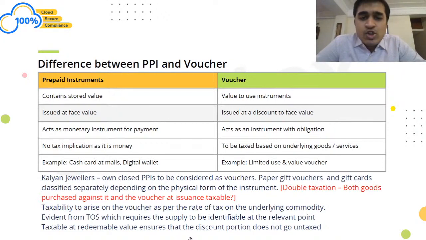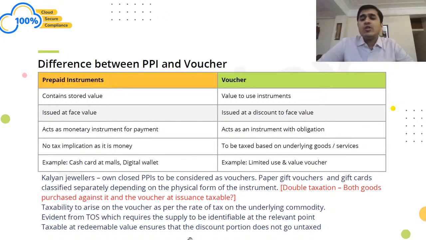In case of prepaid instruments, there will be no transaction, no tax implication, as this is money itself. In case of vouchers, whatever tax is there on the underlying goods or services would be applicable here also. Let us say 200 rupees was the value of the voucher which you are redeeming at a restaurant. The rate of tax on restaurant services is 5%. We need to remember that voucher taxability would arise on the redeemable value. So even if you are issuing it at 200 rupees, GST would be chargeable on 500 rupees, right?